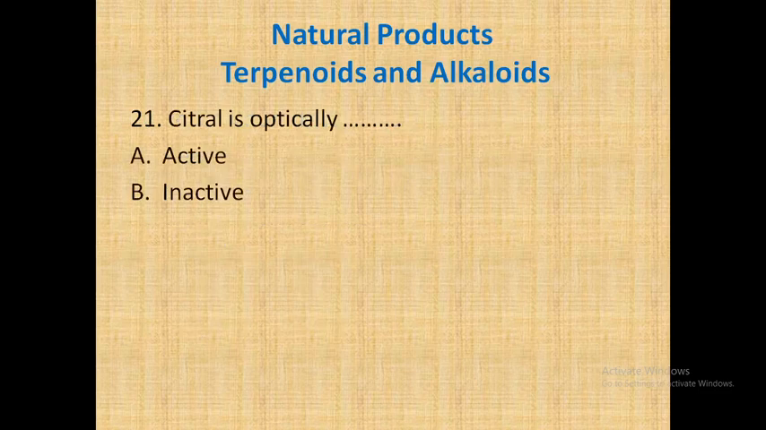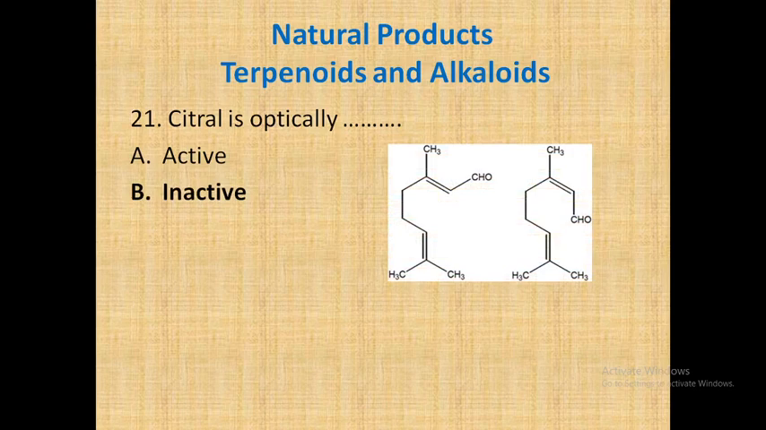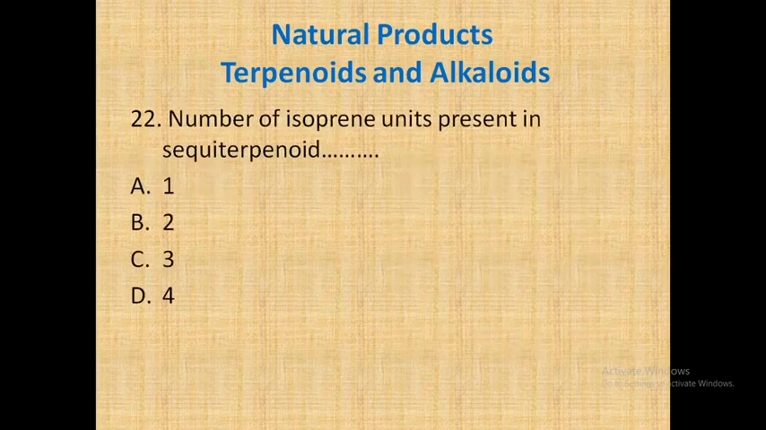Citral is optically active or inactive. We have seen the structure of citral, in which there is no chiral center present. So definitely citral is optically inactive. If you see the structure of citral, there is no chiral center present. No carbon is attached to four different groups. Therefore, it is optically inactive. Chiral center is absent. Let's go for the next question.